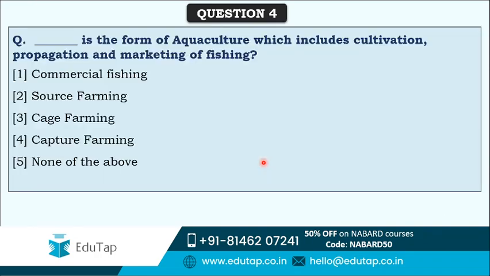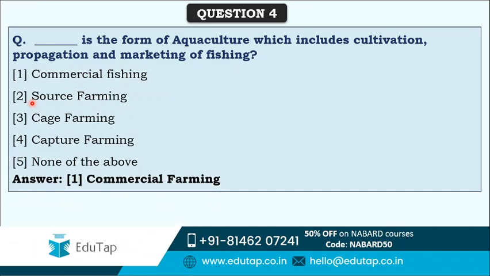Next question is that the dash is the form of aquaculture which includes cultivation, propagation and marketing of fishing. Which aquaculture includes cultivation, propagation or marketing of fishing? Again, a very easy question, because these kind of questions are generally discussed many times. First option is commercial fishing, second is source farming, third is cage farming, fourth is capture farming, fifth is none of the above. In which form of aquaculture is cultivation, propagation as well as marketing of fishing done? We already know about cage farming. The correct answer of this question is option first, that is commercial farming.